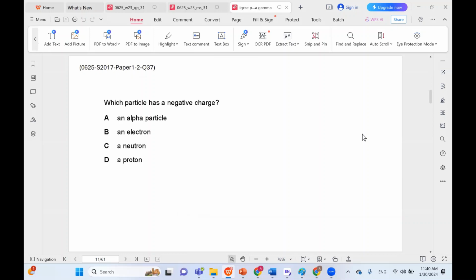Which particle has a negative charge? An electron, of course, or a beta particle. So the correct choice here is B.